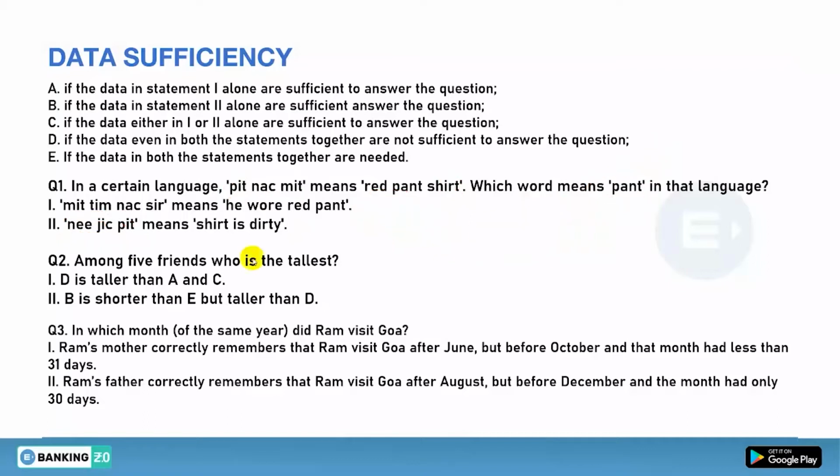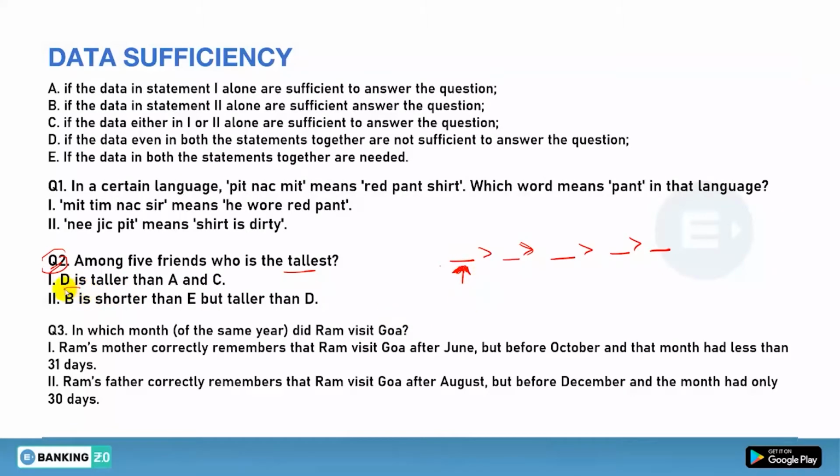Clear? Okay, so now we will see question number 2. Among 5 friends, who is the tallest? Suppose we have 5 friends, 1, 2, 3, 4 and 5, and we arrange them according to their height in decreasing order. We just need the tallest, this person, that's it.